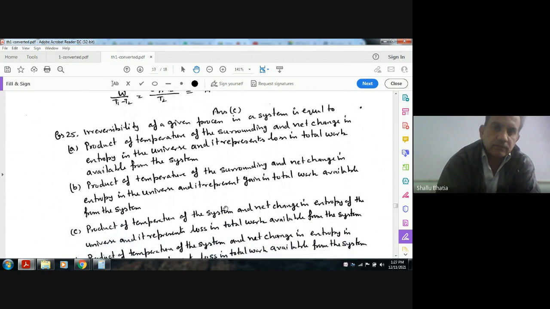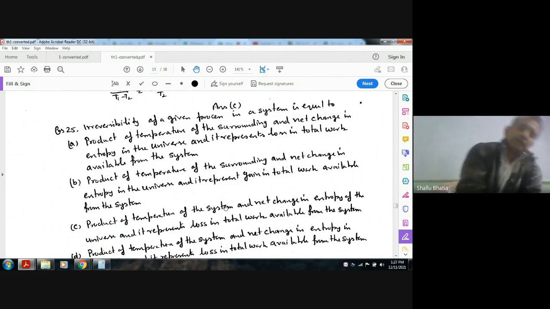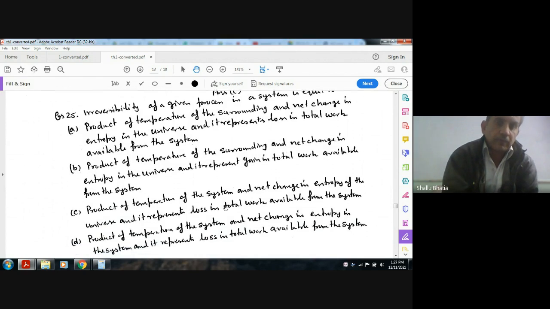Next question. Irreversibility of a given process in a system is equal to: option A, the product of temperature of the surrounding and the net change in entropy of the universe, and it is represented by the loss of total amount of work available from the system. This is the answer, which we know as the Gouy-Stodola law.